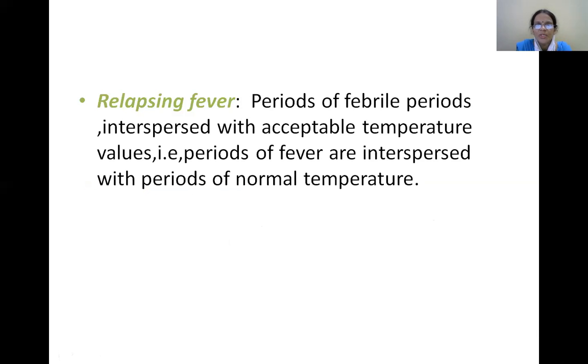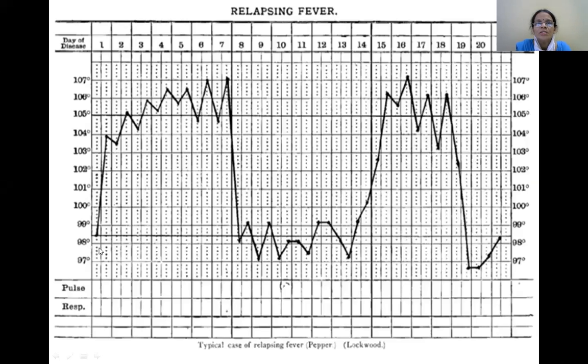Relapsing fever: febrile periods interspersed with acceptable temperature values. That is, periods of fever are interspersed with periods of normal temperature. Here, this is one period, this is the other period, and during this there is a relapse. Here the temperature reaches the baseline, which is seen most commonly in malaria.